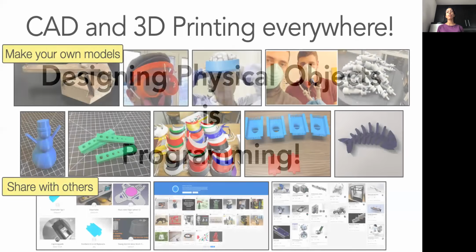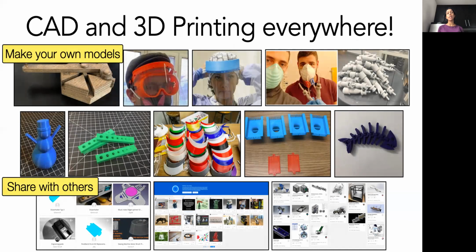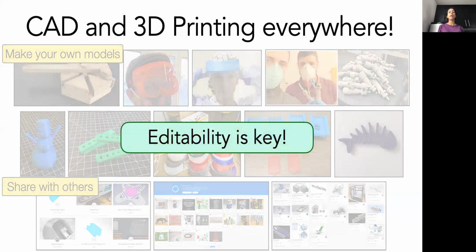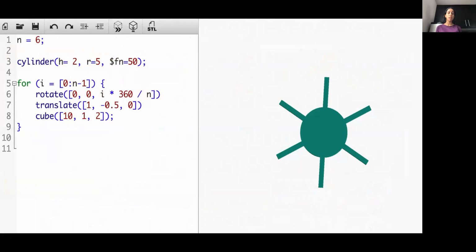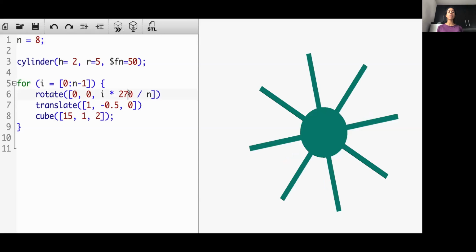I'm sure many of you have heard about democratized manufacturing techniques like 3D printing that aim to empower everyone to be able to make and build their own things. A key component of this promise of democratized manufacturing is flexible programmatic design. As an example, consider here the design of a ship's wheel and a parametric program to represent it. As you can see, having this parametric program lets us customize the model and get different designs very easily.